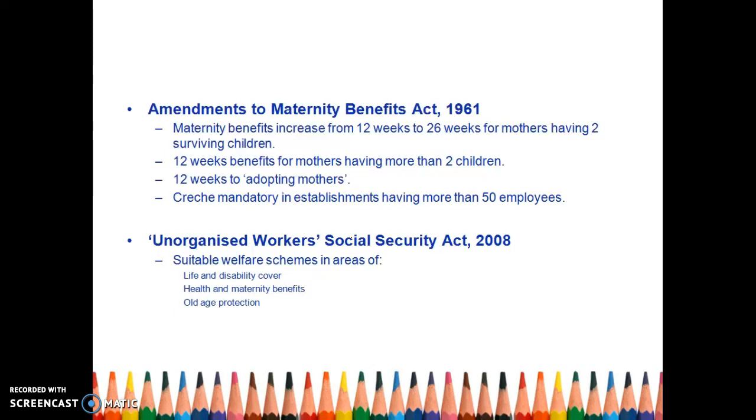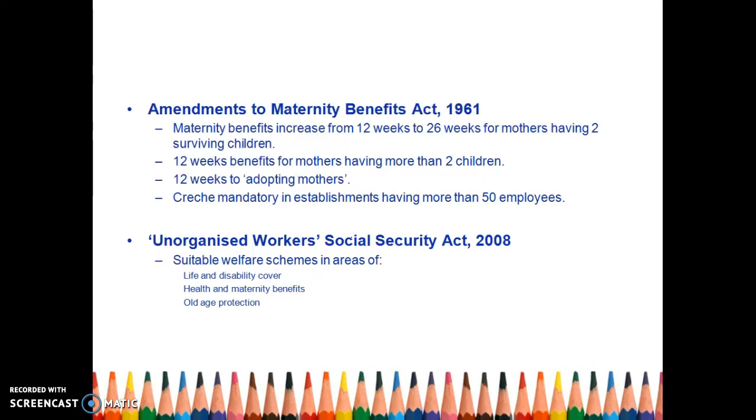If one gets disabled or has some accident during working, there are certain schemes which cover this. Life insurance, for some lump sum benefits after he gets old.